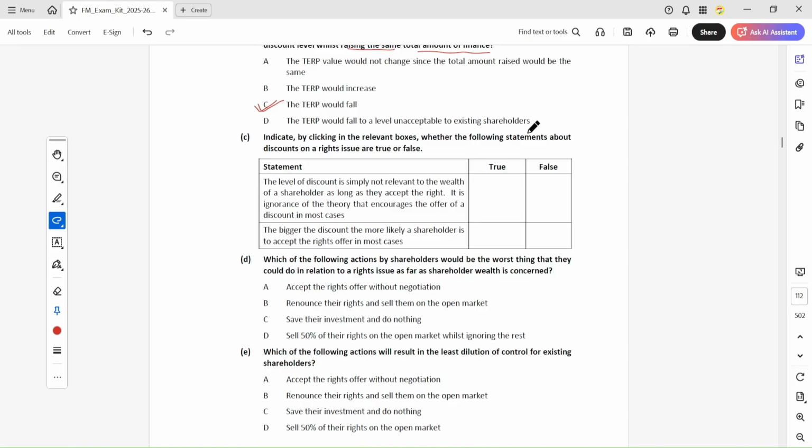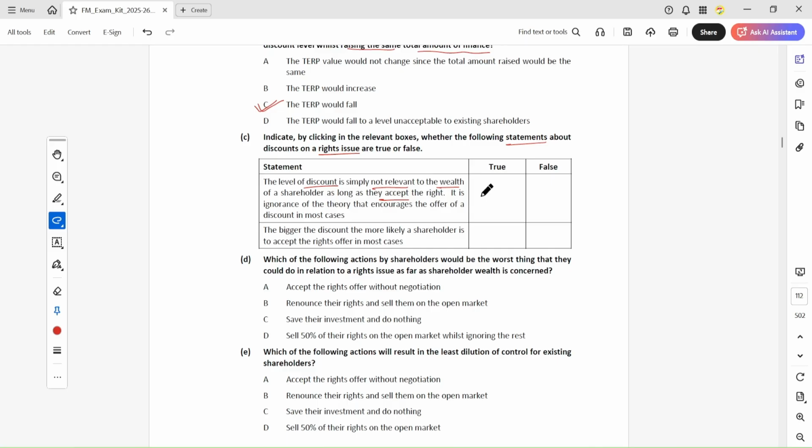Indicate by clicking the relevant boxes whether the following statements about discount on rights issue are true or false. Okay, the level of discount is simply not relevant to the wealth of shareholders as long as they accept the right. It is ignorance of the theory that encourages the offer of a discount in most cases.